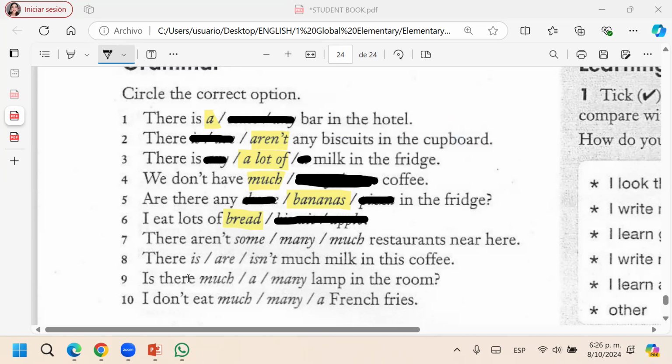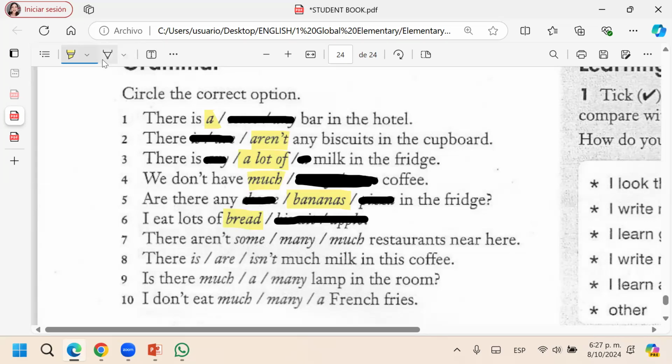Let me go to the 7th. There aren't much restaurants. There aren't. What do you think? There is, there are some restaurants here. I think some, because it's uncountable, right? It is countable. Look, restaurants, plural.